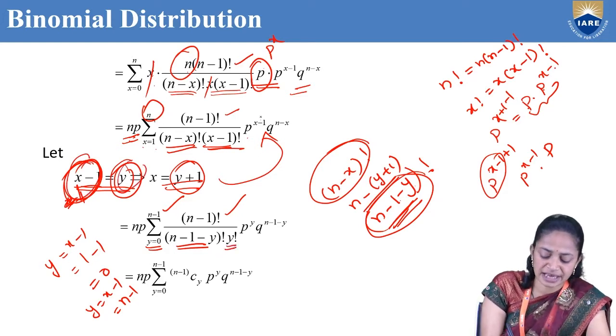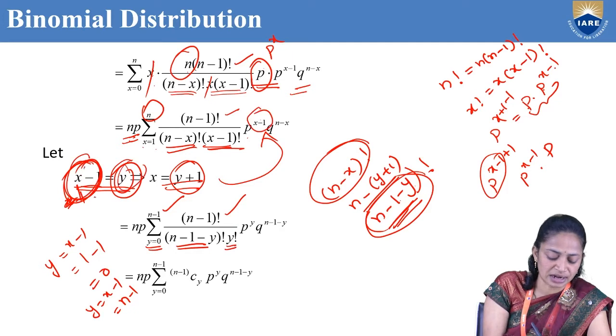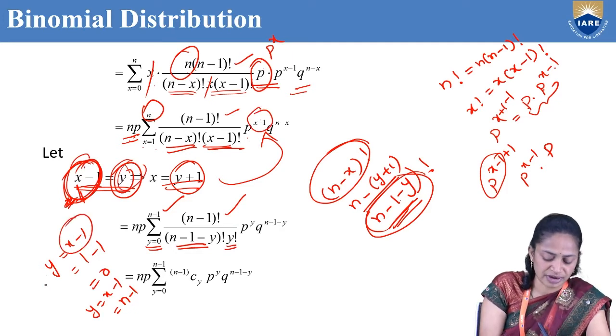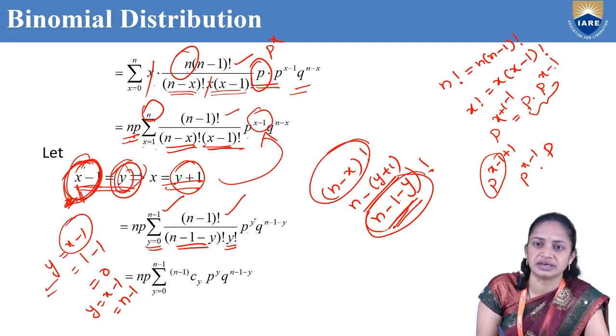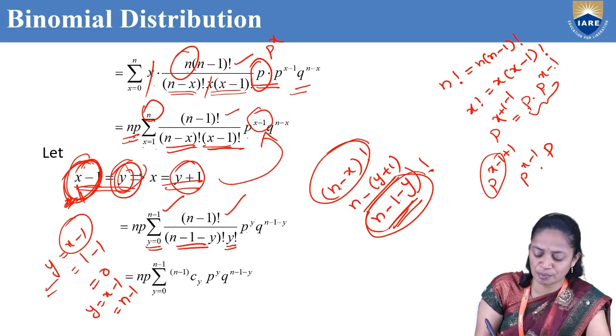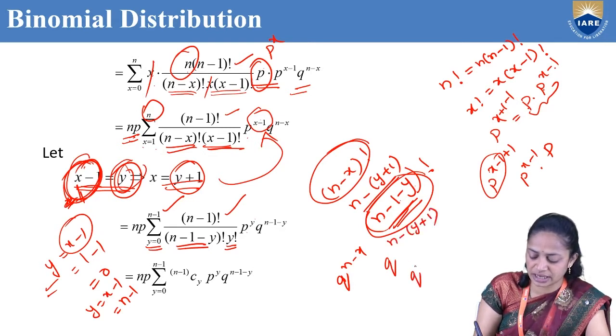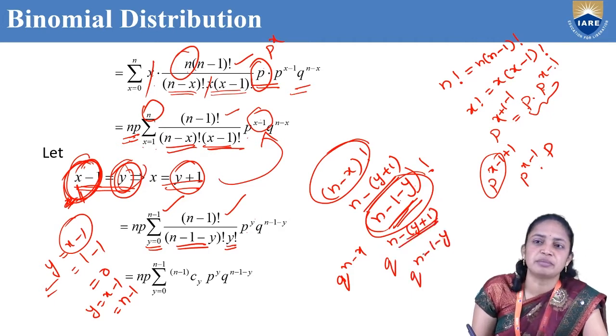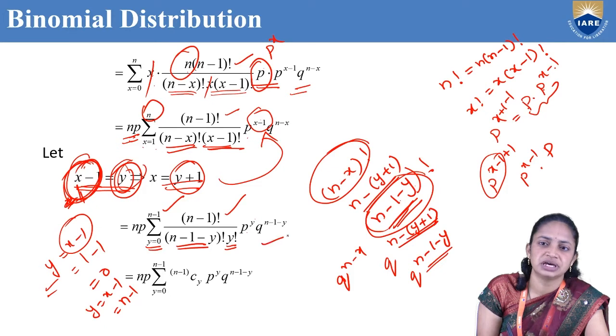And p power x minus 1. We know already x minus 1 is y, so that's why p power y. And q power n minus x. The value of n minus x is y plus 1, so from that, n minus of y plus 1 can be written as n minus 1 minus y. So substitute all these values here.